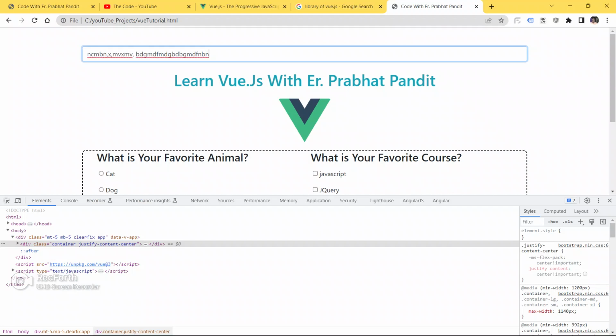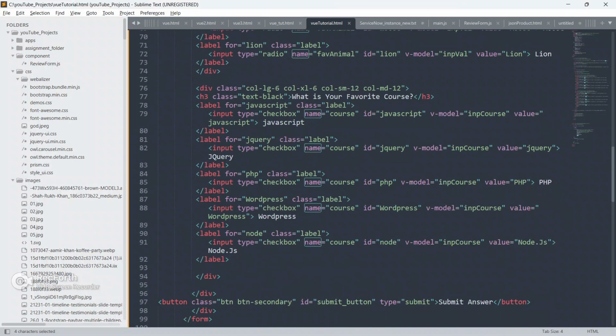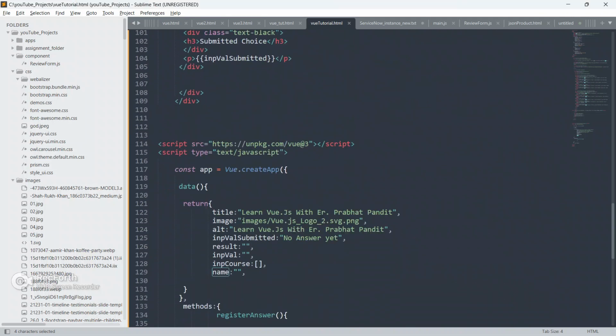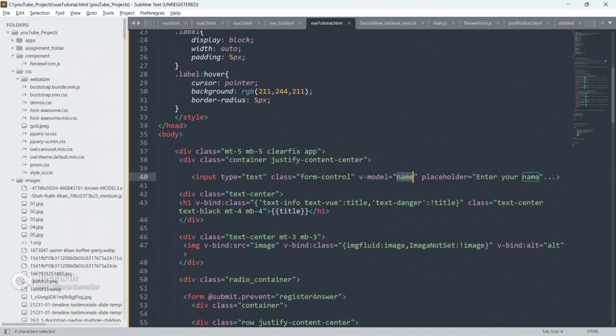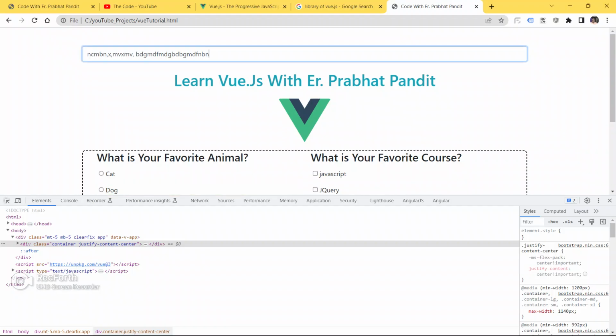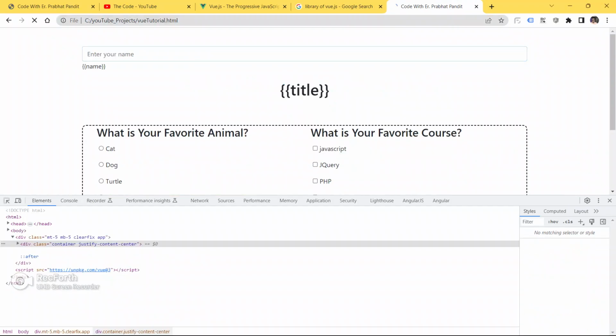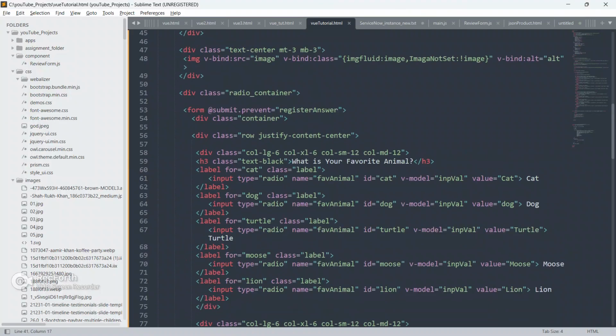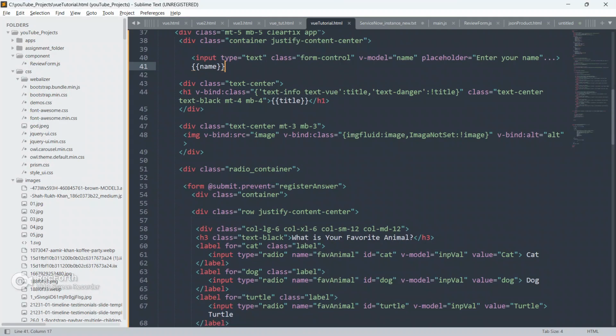You will be saying, Prabhat, you said v-model is used for two-way data binding, to bind data from the input field to Vue.js. To see v-model in action, we will put this name here. Now whatever you write inside this input field will be displayed here. Now let me refresh the page.